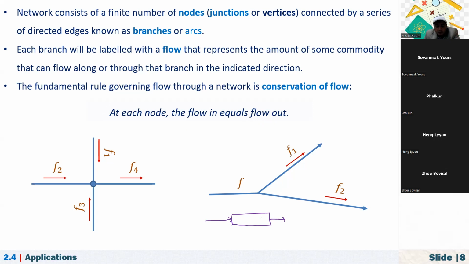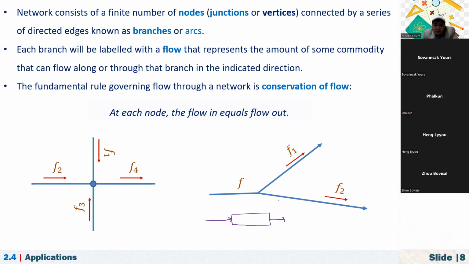What is it? Or people, okay? If 10 people enter this tunnel, for example, at the end 10 people should leave. The people who enter must be equal to the people who leave. And also the water: if you're talking about a pipe and the water is flowing, the amount of water it enters must be equal to the amount of water it exits. That is conservation of flow.